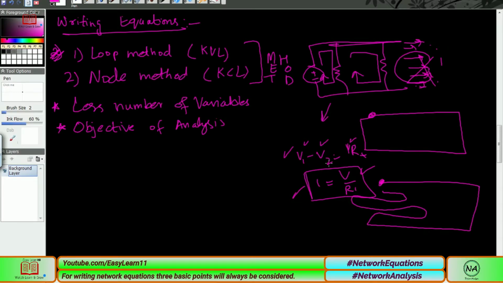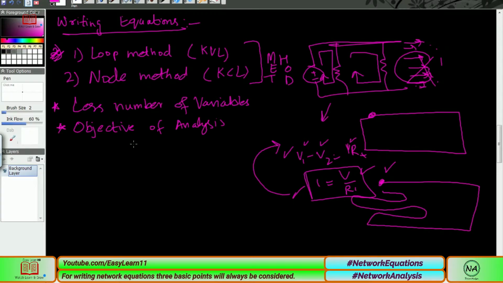If our objective is to obtain V2, but V2 is not seen in this equation, we will have to switch to this method because we have no other way. Unfortunately, we have to select this method because our second point tells us we have to be very conscious about our analysis. If we look at the first point, fewer variables, definitely this would be our choice. But the second point tells us to consider the objective of the analysis.